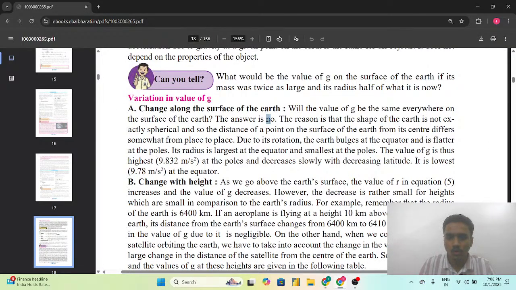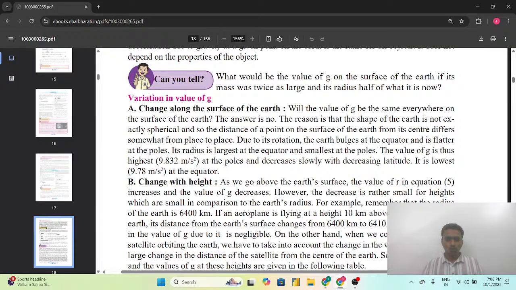The answer is no, because the shape of the earth is not exactly spherical, and so the distance of a point on the surface of the earth from its center differs somewhat from place to place. Due to its rotation, the earth bulges at the equator and is flattened at the poles. Its radius is largest at the equator and smallest at the poles. The value of g is thus highest, that is 9.832 meter per second square at the poles, and decreases slowly with decreasing latitude. It is lowest, that is 9.78 meter per second square at the equator.